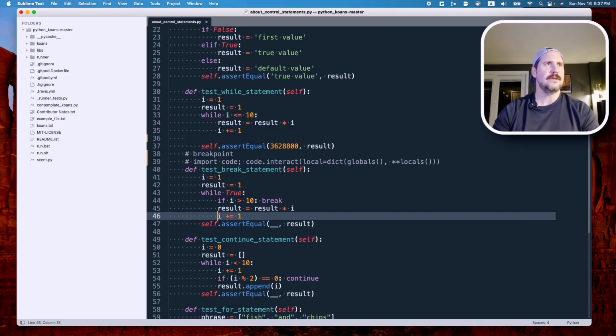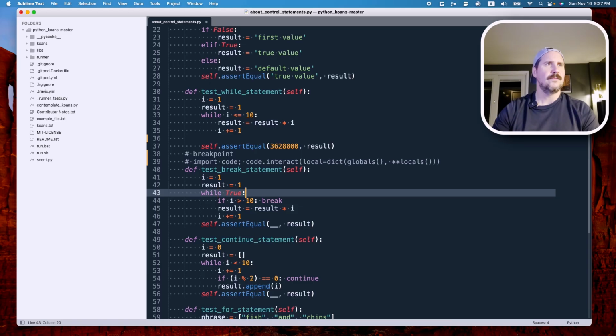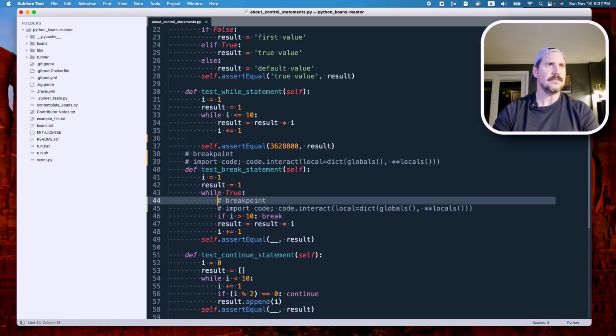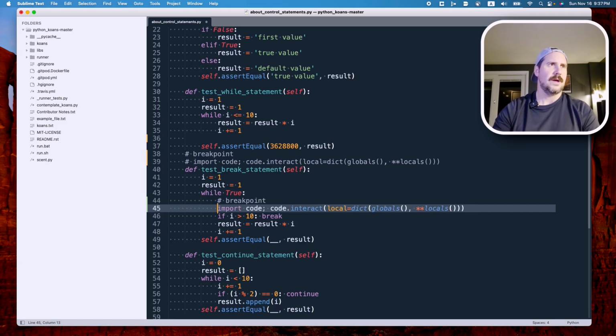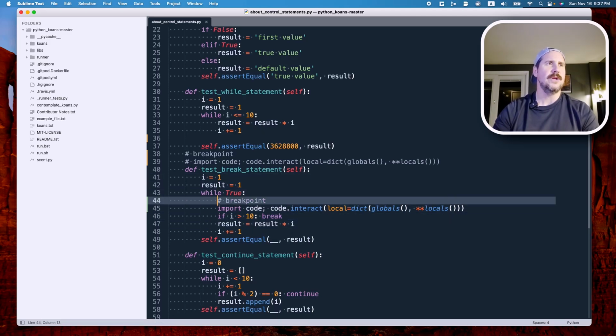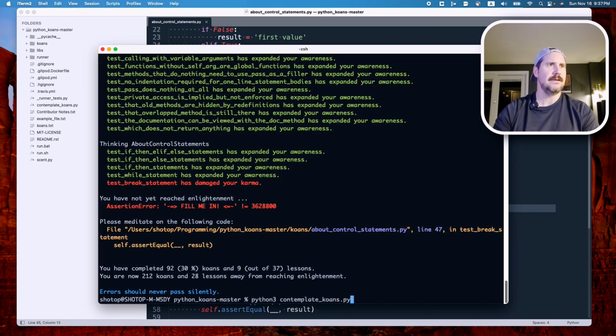So let's go ahead and put our debug statement in here. All right. And then we can see what the values of I and result are as we go through this. So this breakpoint will hit right when the code, as it's running, hits line 45. All right, so we're going to go ahead and run this again.